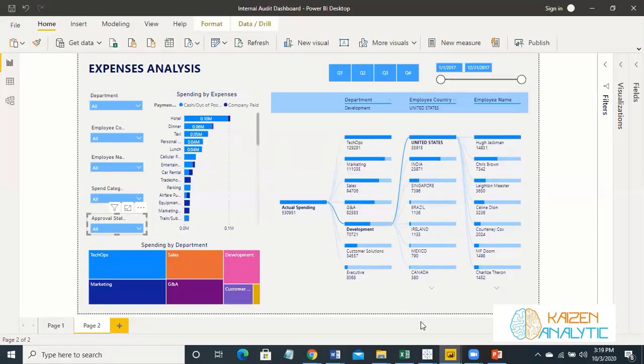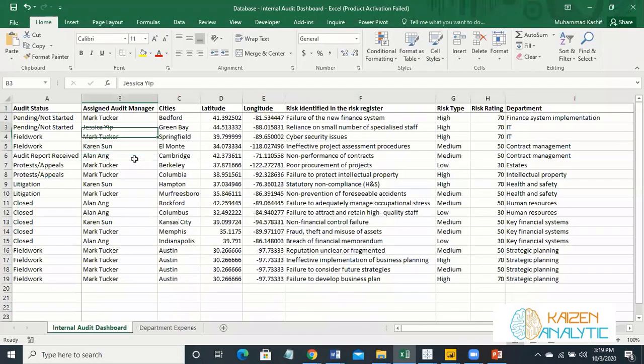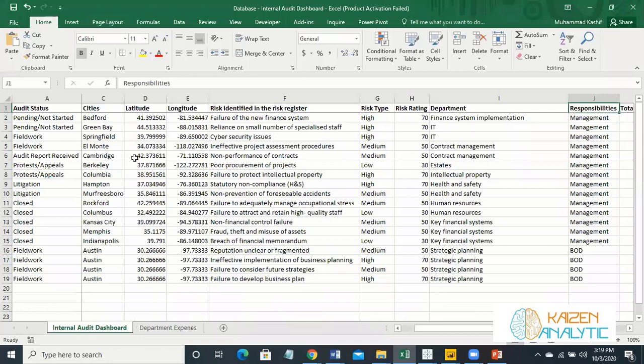And the second demo data set is a simple internal audit status sheet, where the audit status is one of the columns. Then audit manager, city. This is the location. This is the risk identified in the risk register. Risk type, risk rating, departments, responsibility.